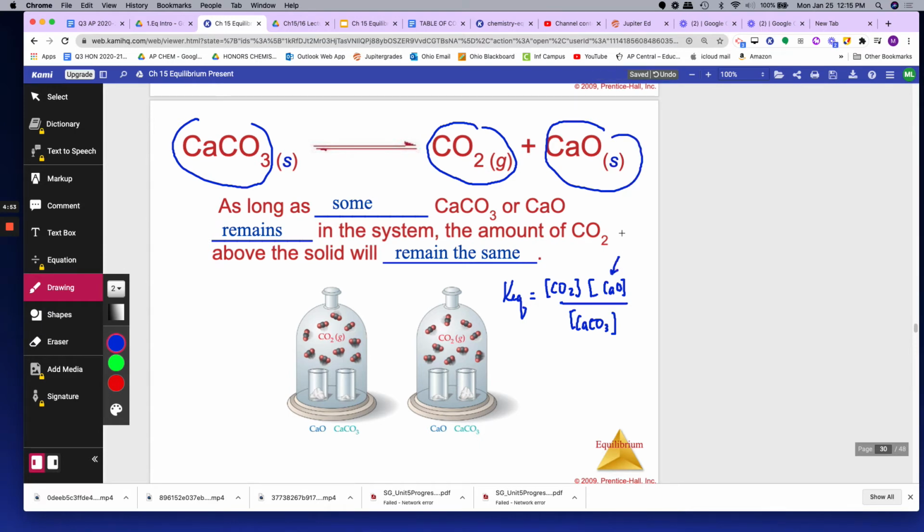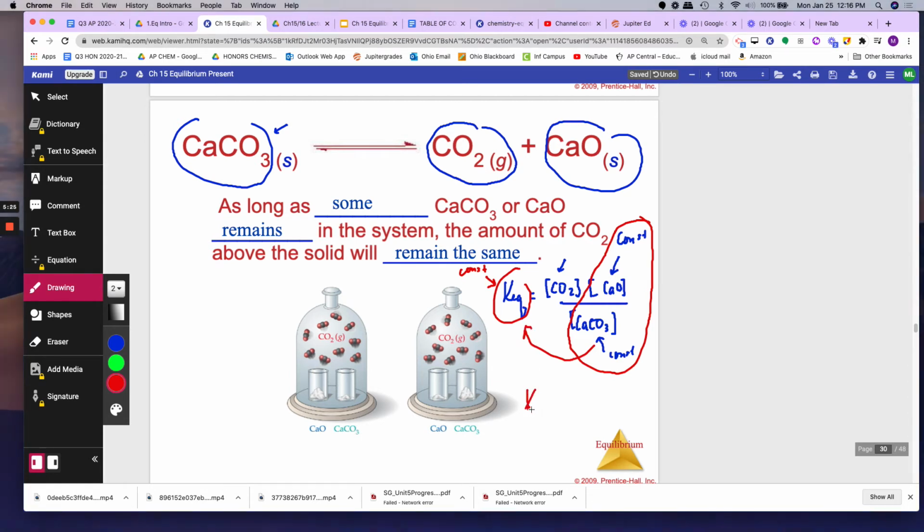That means this number is a constant number. Okay, this is also a solid. That means this number is also constant. CO2 is a gas. That number can change. If you compact the gas molecules, it'll be more dense, more molarity, and so on. Okay? So since these two are constants, this K equilibrium is also a constant. So what we do is we take all the constants, this and this, combine them together, and you get one big constant called K equilibrium. One big constant is just equal to CO2. That's the only thing changing.